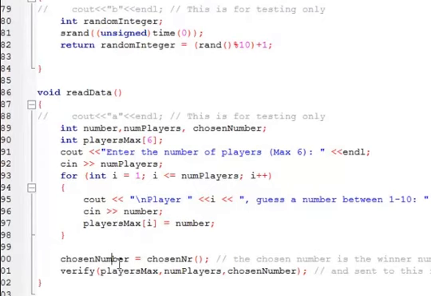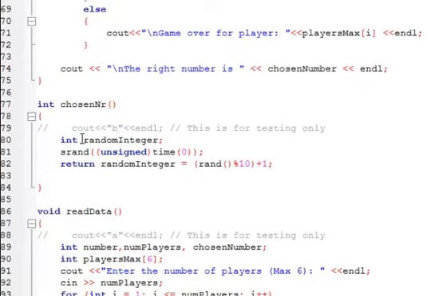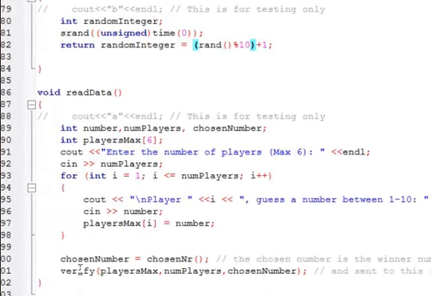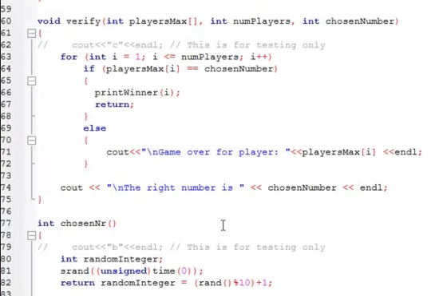Then in the function I have defined a variable called chosen number to hold the random number that this function generates, which is over here. It has a srand and it returns a random number from 1 to 10. We don't want 0, so we have a +1. And then we have that passed into this function called verify. This function verify the winners is like a bool function. It compares